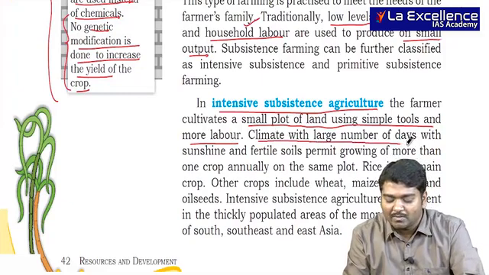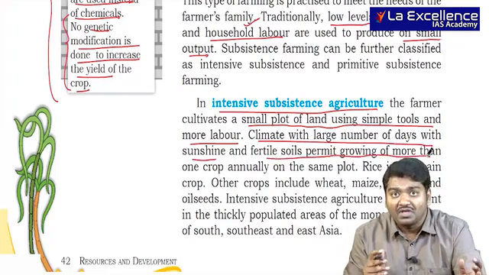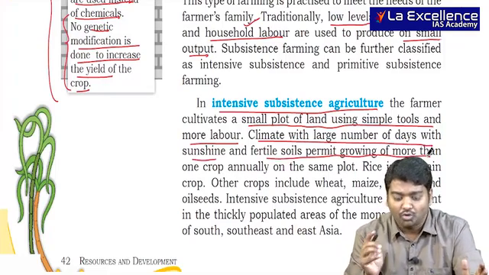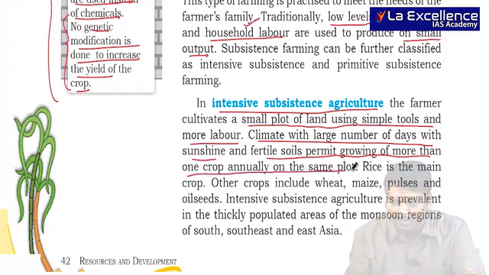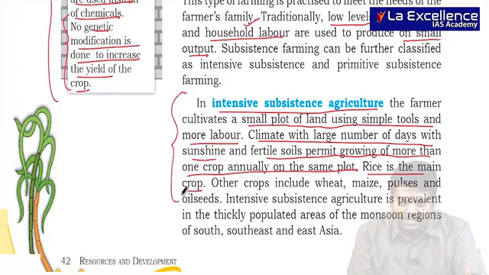Climate with a large number of days with sunshine and fertile soil permits this. So here they usually try to grow one crop annually on the same plot. Rice is the main crop in most of the intensive agricultural regions. We call it intensive subsistence farming.